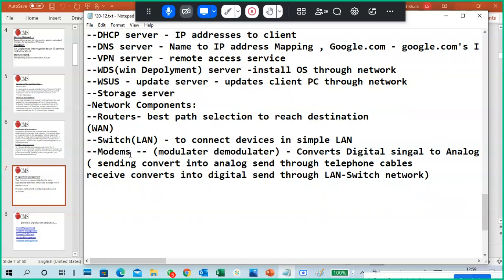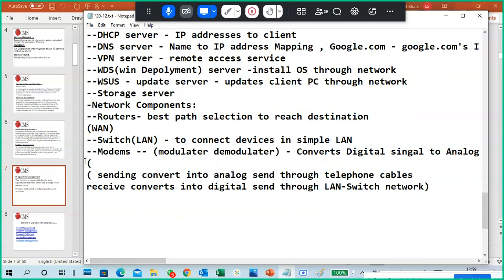We use a modem for internet access purposes only. Nowadays routers come inbuilt with modems. So a Wi-Fi router is only for within the LAN.